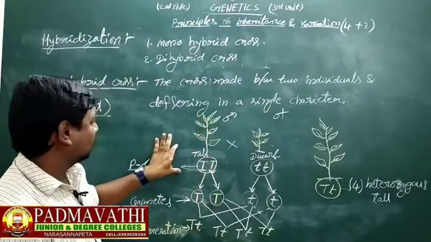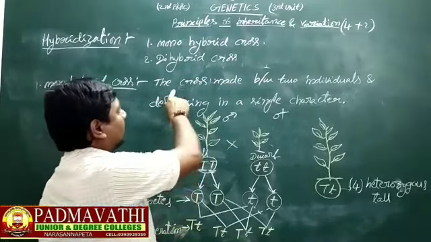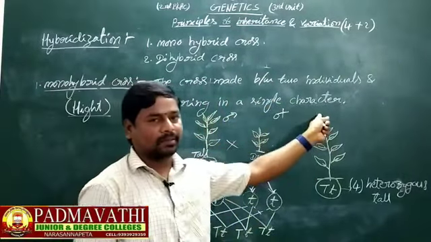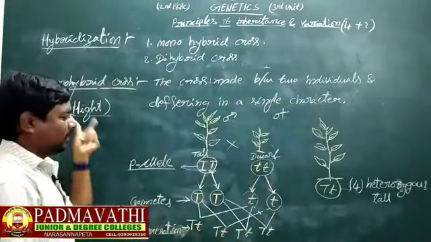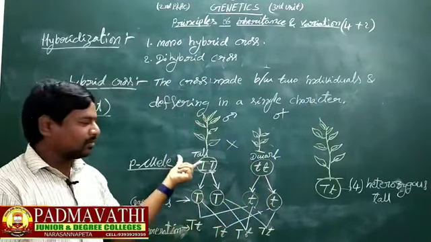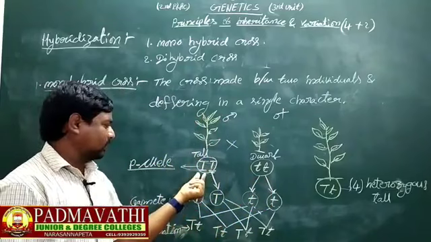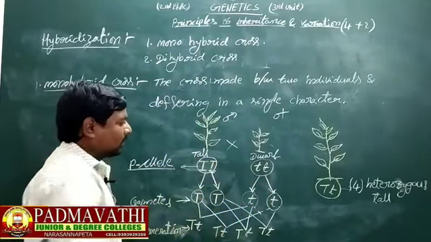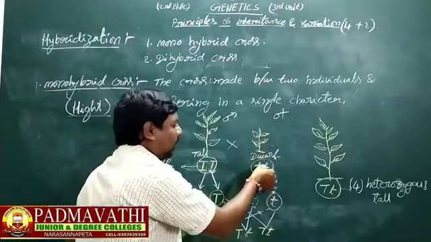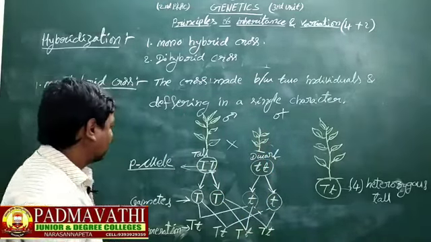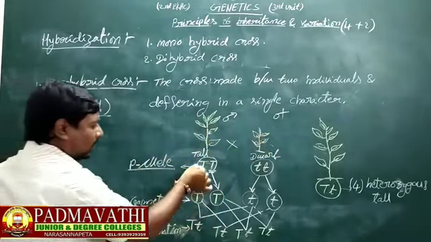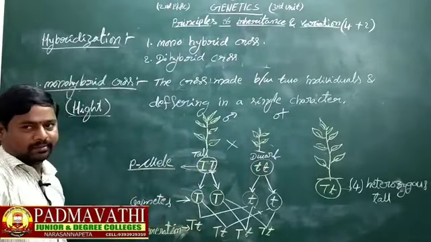In Mendel's monohybrid cross, the cross is made between two individuals differing in a single character. Here the character is height. One is a tall plant, another is a dwarf plant. The tall plant is determined by two factors, big T and big T, and the dwarf plant is determined by two factors, small t and small t. So these two are parents, and the alleles are called parental alleles.